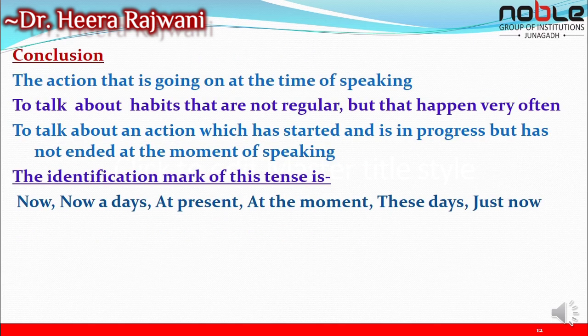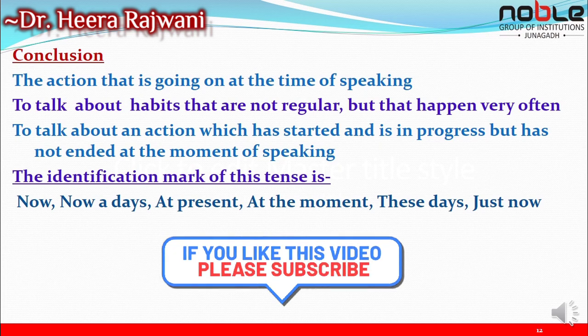At the end, I would like to conclude that for the action that is going on at the time of speaking, we are using present continuous tense. We use it to talk about habits that are not regular but that happen very often, and to talk about an action which has started and is in progress but has not ended at the moment of speaking. And some of the identification marks of this tense are now, nowadays, at present, at the moment, these days, just now.